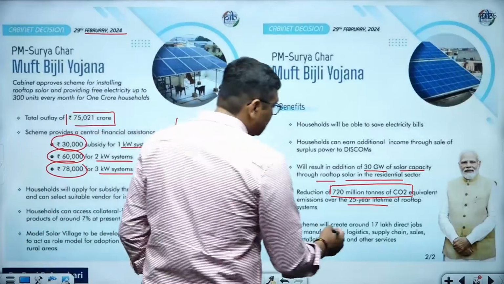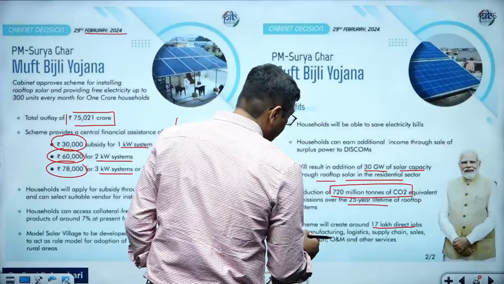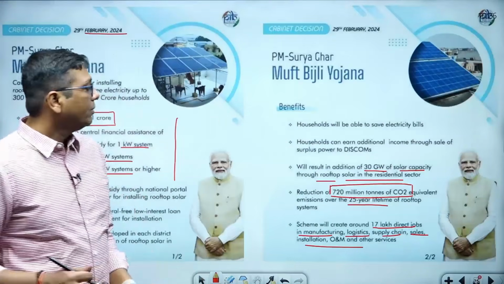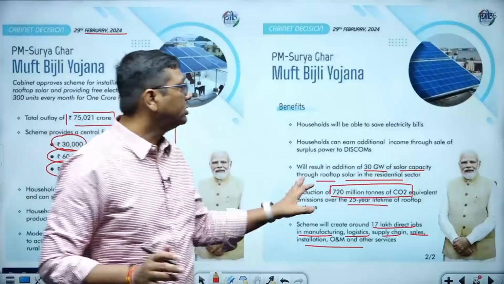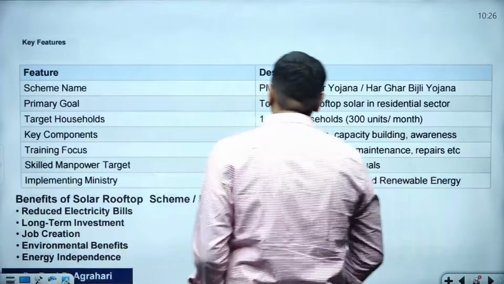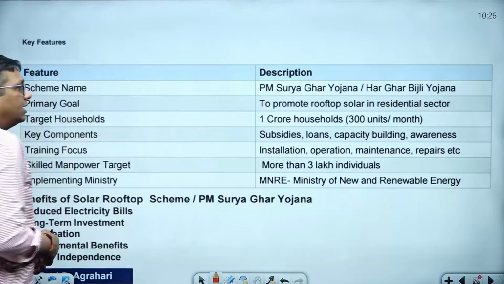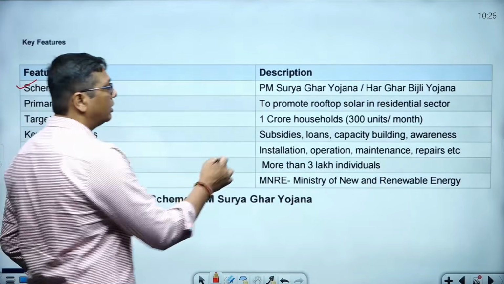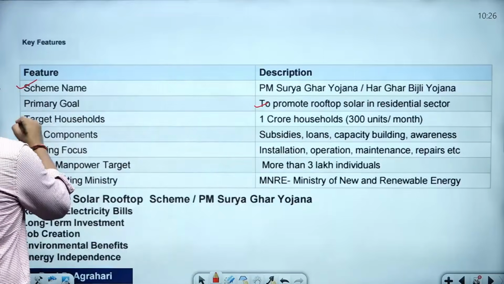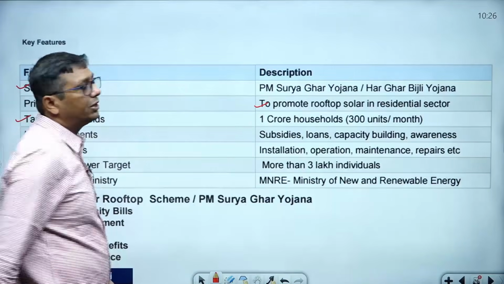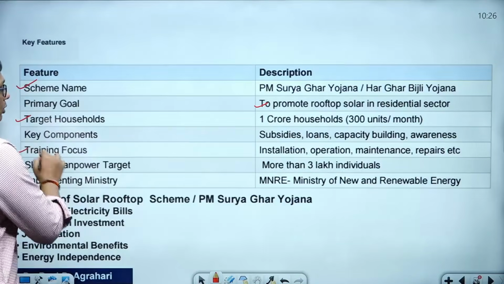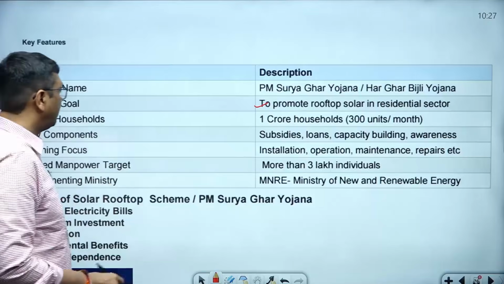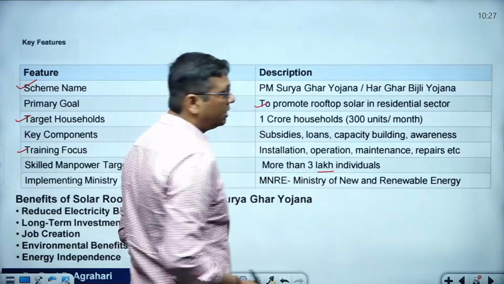And by the way, the total scheme will create around 17 lakh direct jobs in manufacturing, logistics, supply chain, sales, installation, and many other services. So this is the government information. And these are some factual data about the scheme. Name is PM Surya Ghar Yojana. Primary goal: to promote rooftop solar for the residential sector. Target: 1 crore households, 300 units per month. Training focus: installation, operation, maintenance, repair. Skilled manpower target: more than 3 lakh individuals will get it.